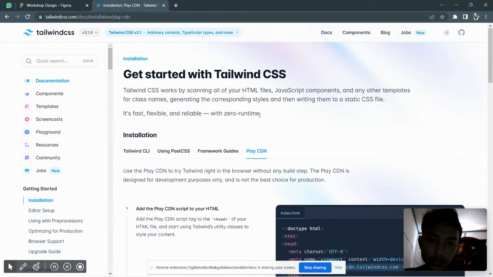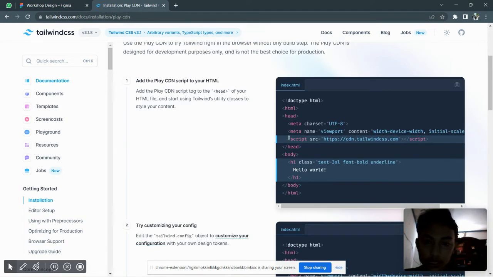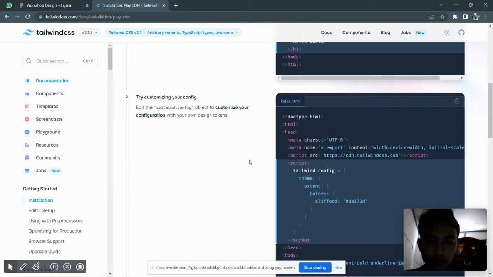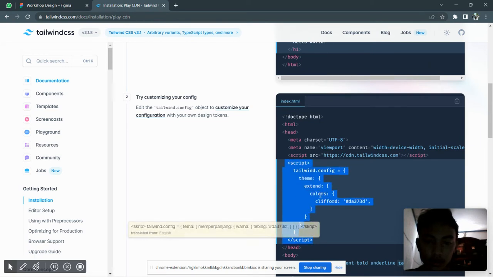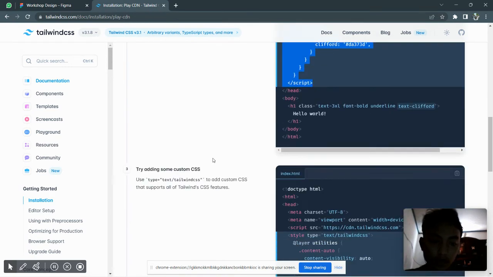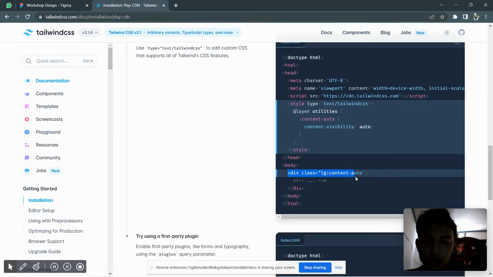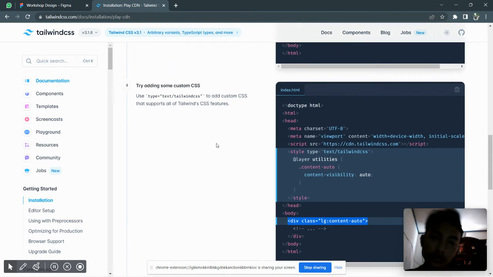With Play CDN we just write the script in your HTML project, and you can customize it in the script tag, and then you can use it.